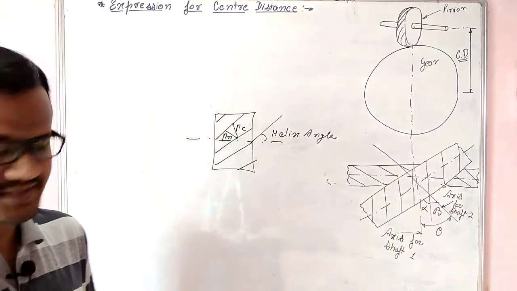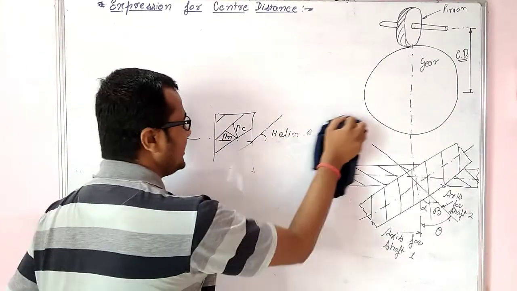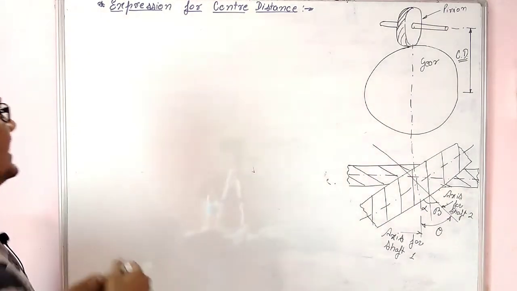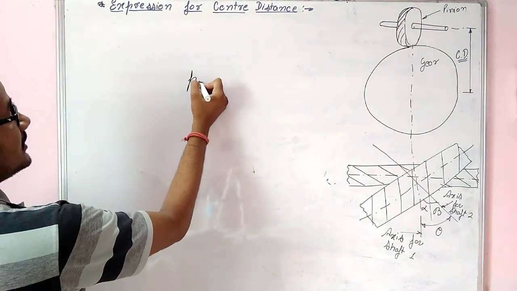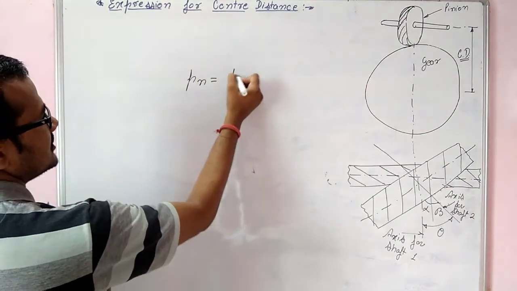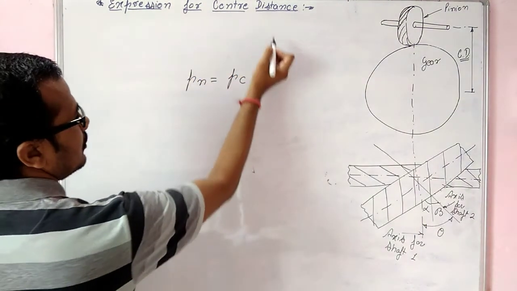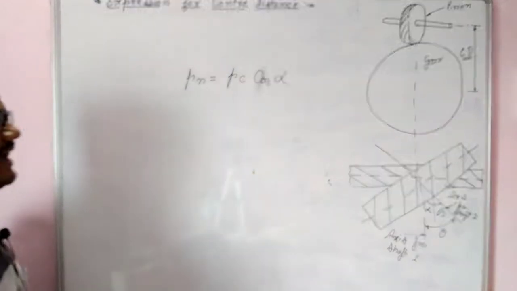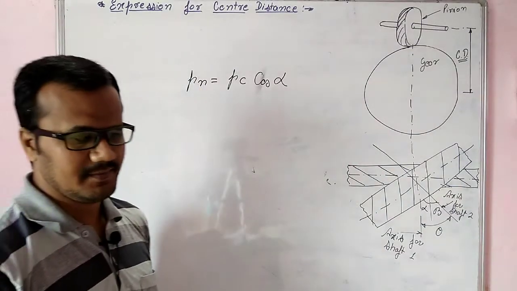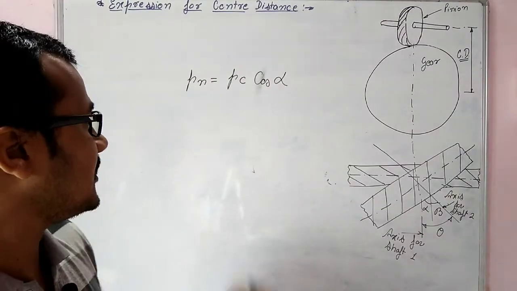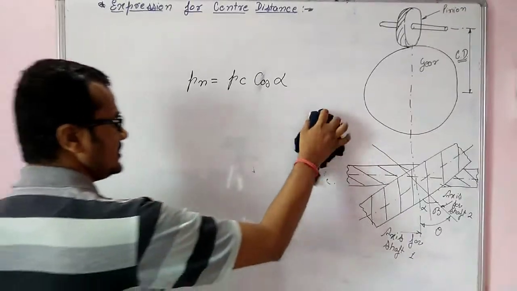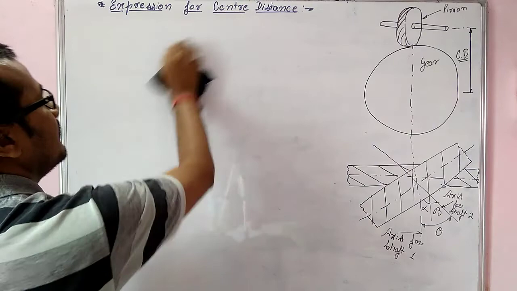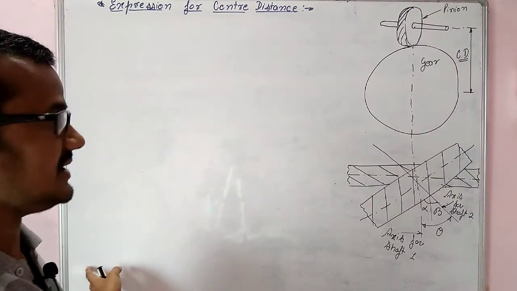We denote circular pitch by PC and normal pitch by PN, and we have a relation between PN and PC: normal pitch PN is equal to circular pitch PC into cos of helix angle. If we denote the helix angle by alpha, then PN is equal to PC into cos of alpha. So these are the basics which we will require, along with some more basics which we will discuss while deriving the expression.